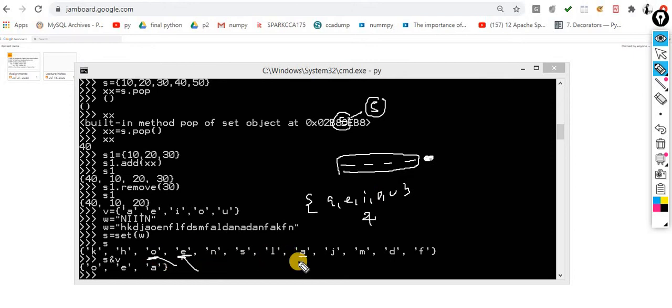Okay, I got these 3. That's it, I got only these 3. So I think the picture is clear for everyone. This is another way. Earlier we saw how to count the unique vowels in the entire string, which we already discussed in the case of, I suppose, a dictionary as well. So now we discuss the same thing with the help of a set.